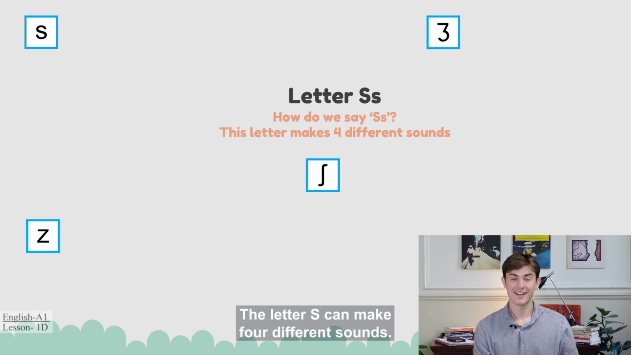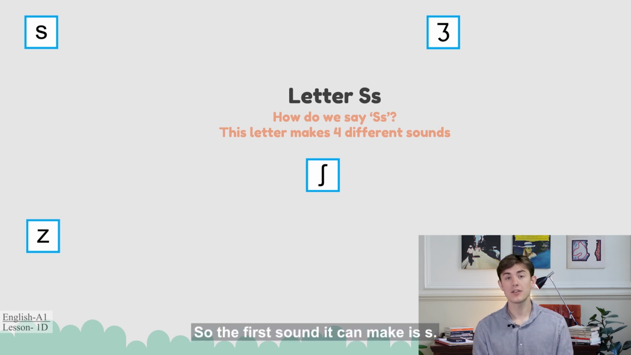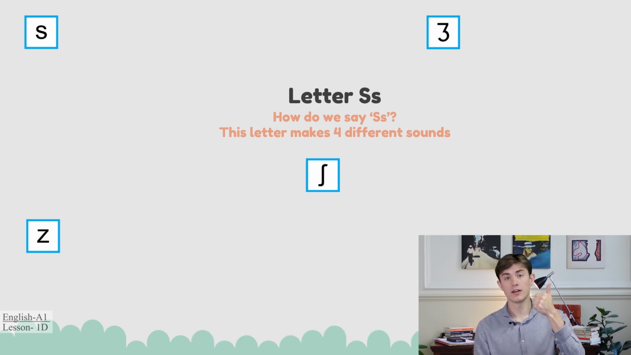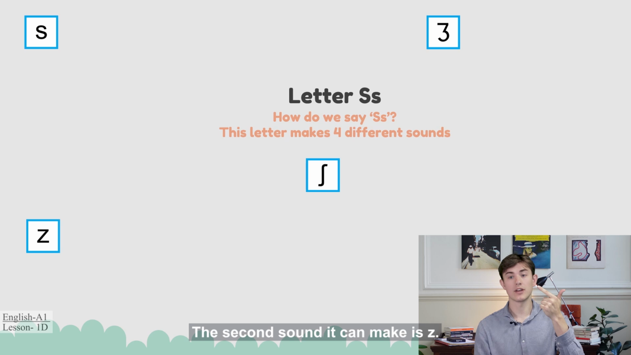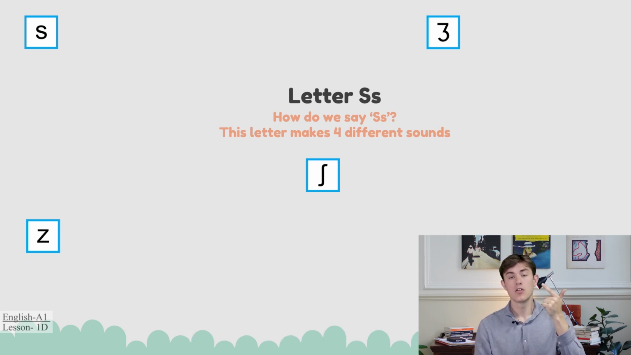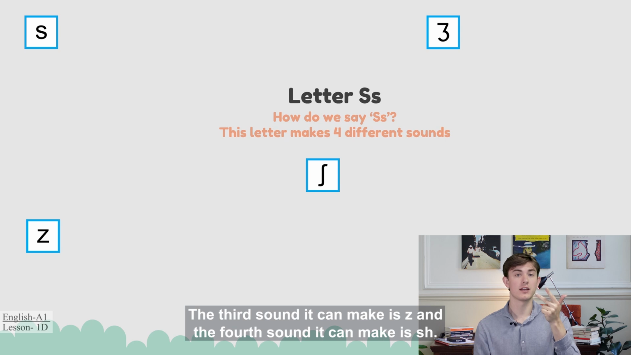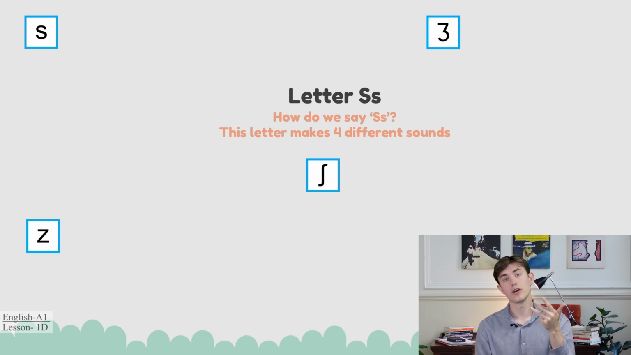The letter S can make 4 different sounds. So the first sound it can make is S. The second sound it can make is J. The third sound it can make is Z. And the fourth sound it can make is Sh.